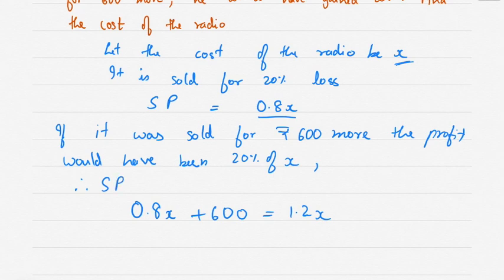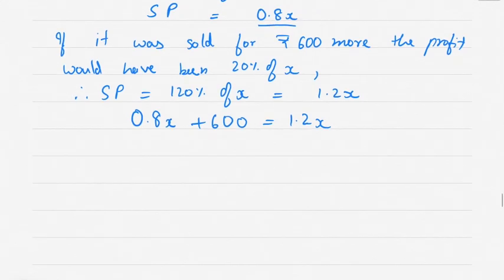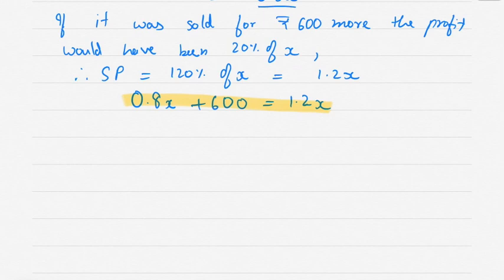Therefore selling price would have been 120% of x, which is equal to 1.2x. So now we get this equation: 0.8x plus 600 is equal to 1.2x. Now solve this.